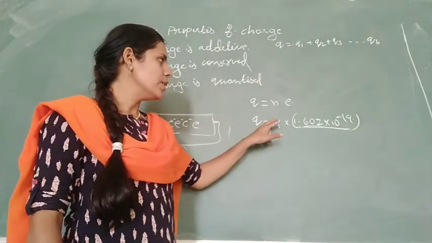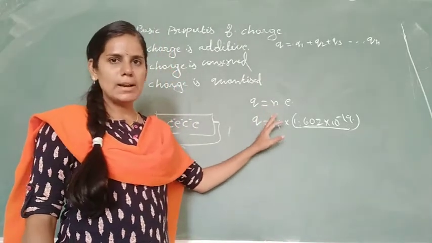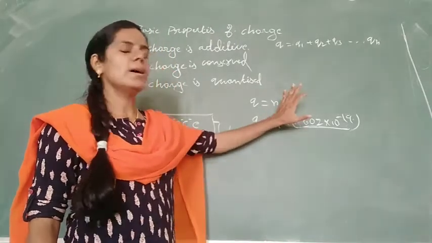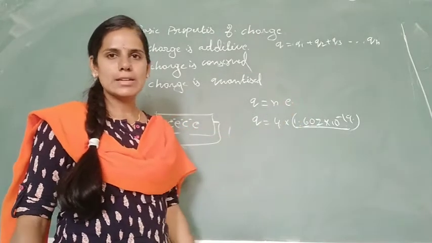Clear? So here 4 is the integral multiple, and e is the basic unit of charge.